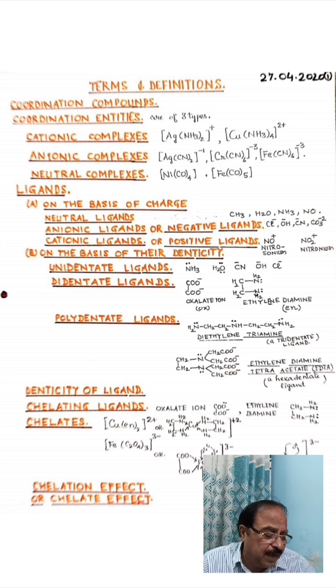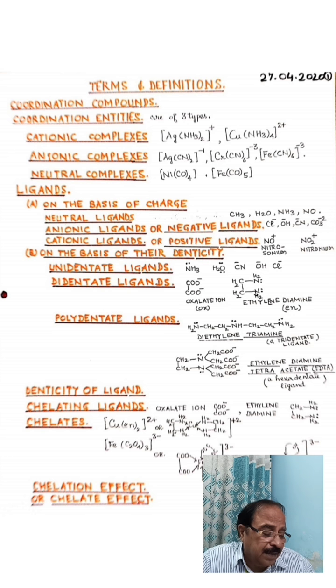Then another way of classifying ligands is on the denticity. First you understand the terms. Unidentate ligands: the examples are ammonia molecule, water molecule, cyanide ion, hydroxide ion, and chloride ion.